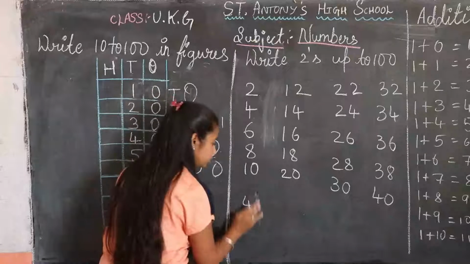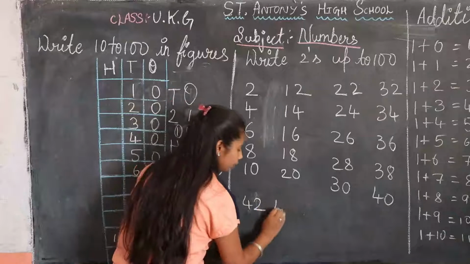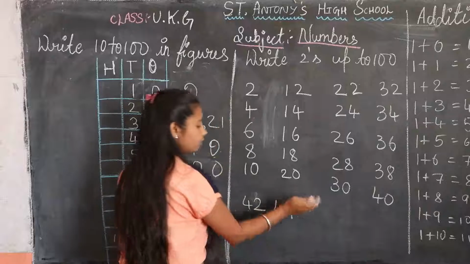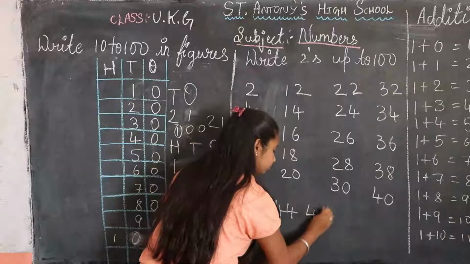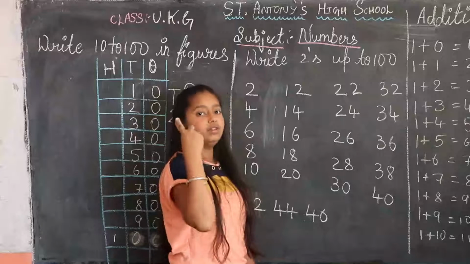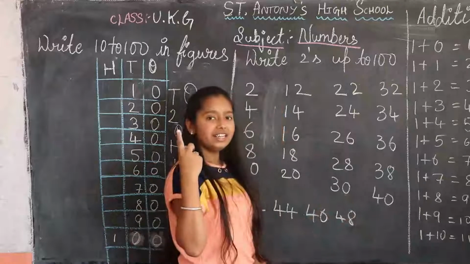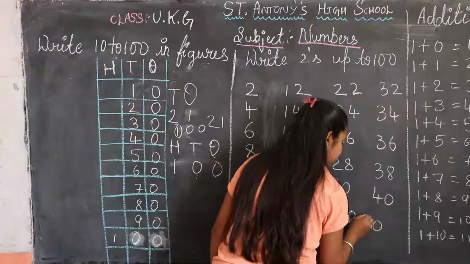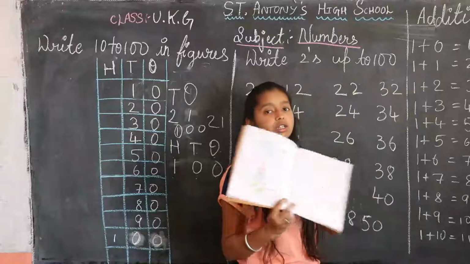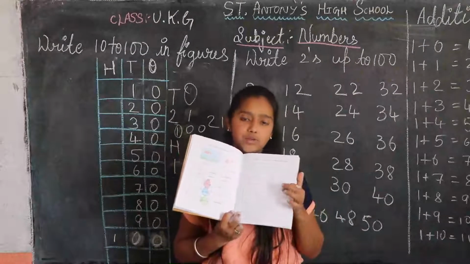No. You should write 42. Next 43, 44, 45, 46, 47, 48, 49, 50. I hope you understood, children. I will send it to you on WhatsApp. You should write in your homework book and class work both.